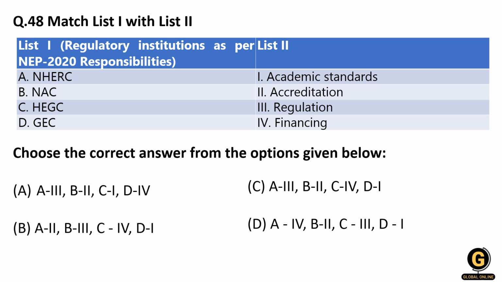Then C is the Higher Education Grant Council. Grant means financing, it is about financing. Then the General Education Council will deal with the academic standards of the students. So our correct option will be C. NHERC will do regulation, NAC will do accreditation, HEGC will do financing, and GEC will do academic standards.